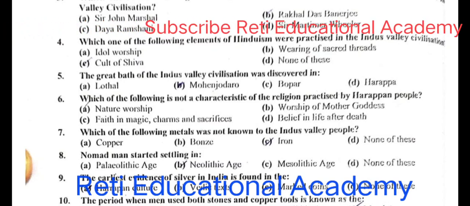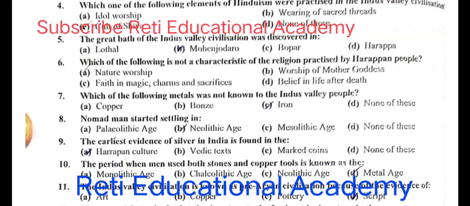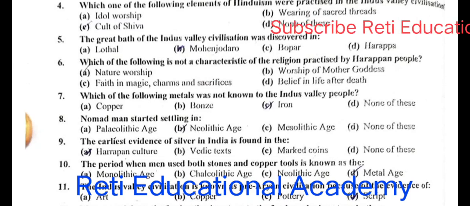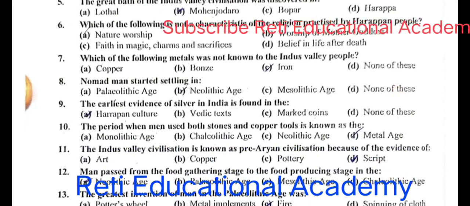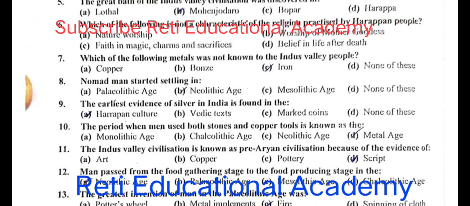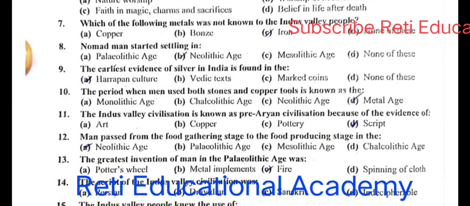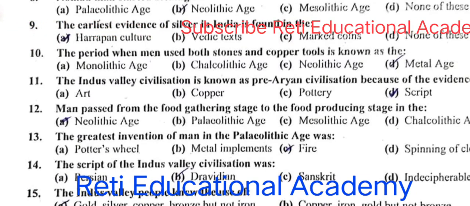Question number 7. Which of the following metals was not known to Indus Valley people? And the right option is C. Iron. Question number 8. Nomad men started settling in B. Neolithic age. Question number 9. The earliest evidence of silver in India is found in the Harappan culture. Question number 10. The period when men used both stones and copper tools is known as the D. Metal Age.